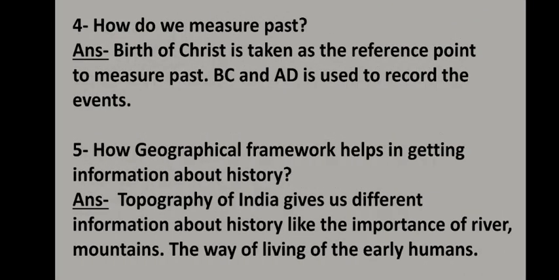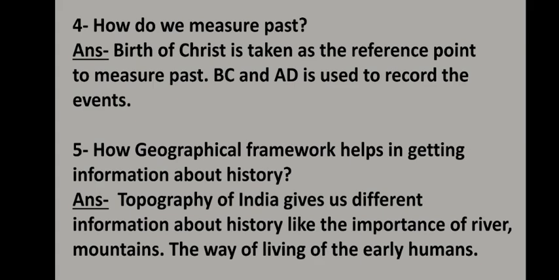Then the fourth topic is how do we measure the past, or how can we record the events of the past. So the past is measured in years and the birth of Christ is taken as the reference point.